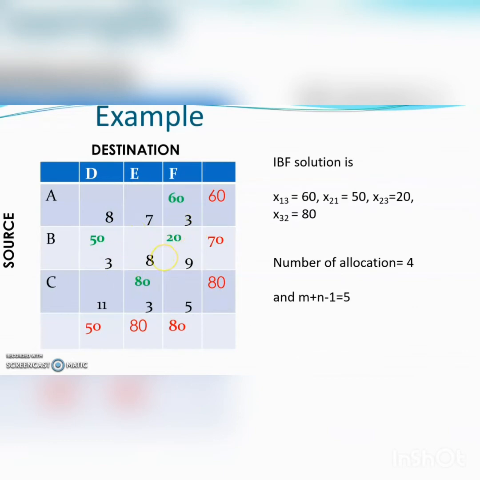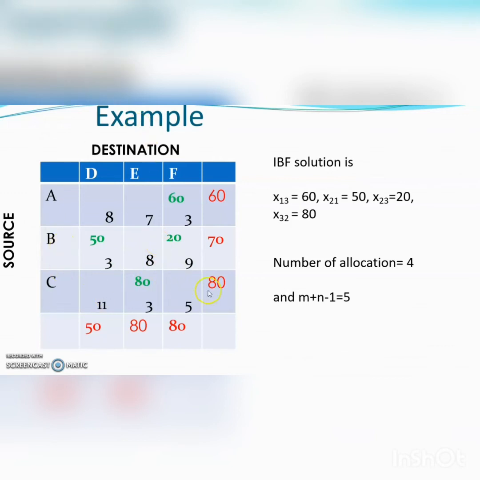And also we have to keep in mind that this selection cannot form a loop with the occupied cells, so that it can make the solution dependent. But we have to find a set of solutions which are independent. That means allocations must be independent.